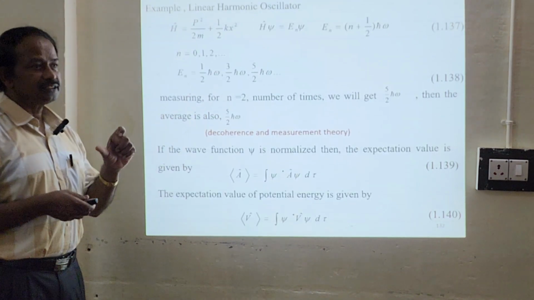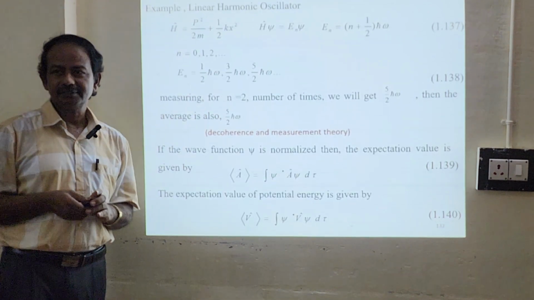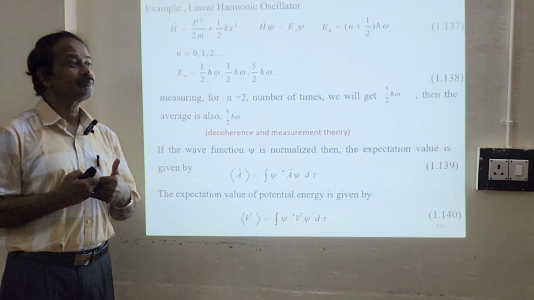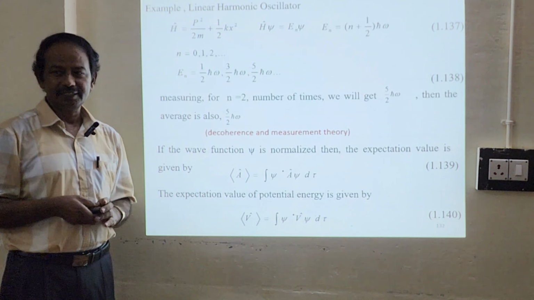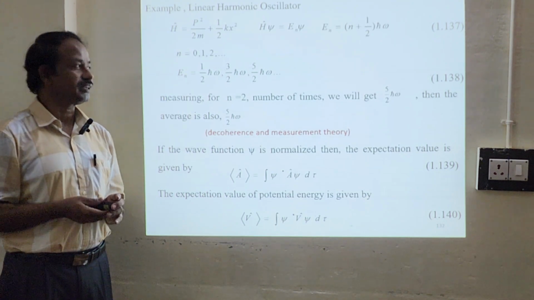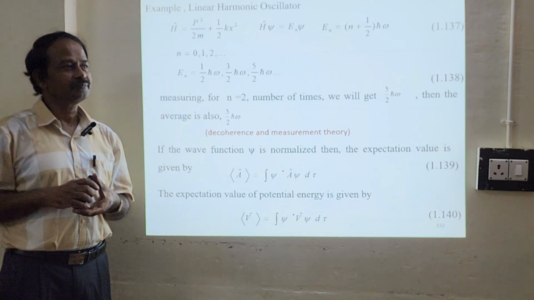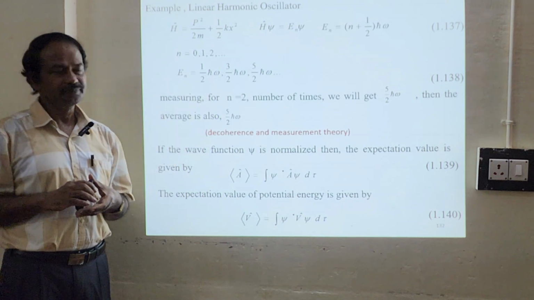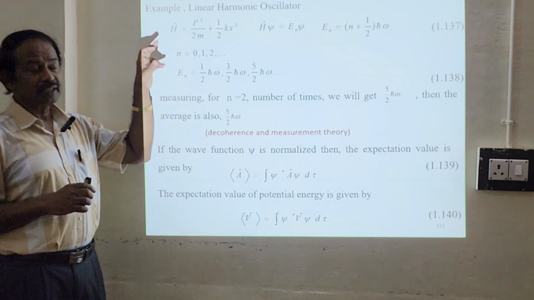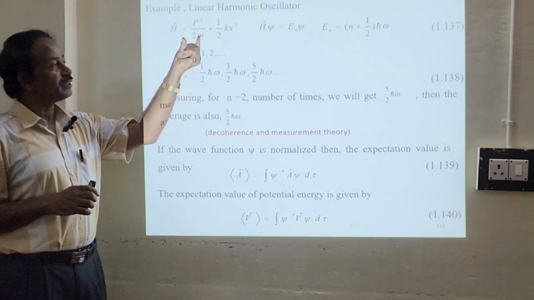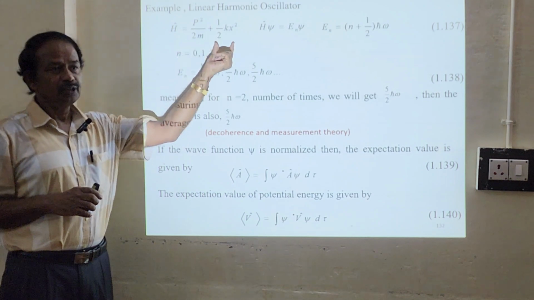For example, let us just take a linear harmonic oscillator. We discussed it just now, and we are going to discuss the linear harmonic oscillator in detail in the next unit. We have the operator method as well as the ordinary wave function method. In the linear harmonic oscillator, we have a Hamiltonian operator, which is the sum of kinetic energy and potential energy.